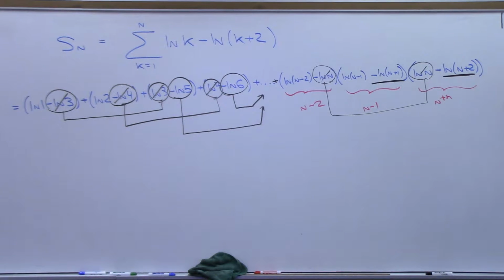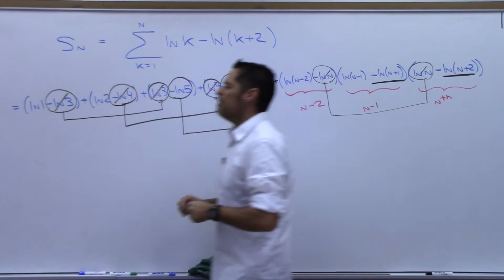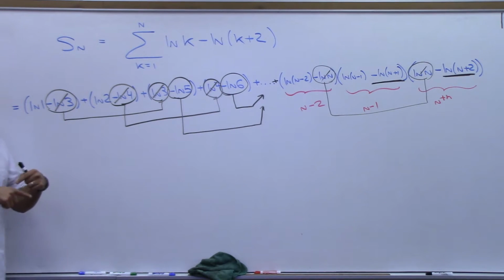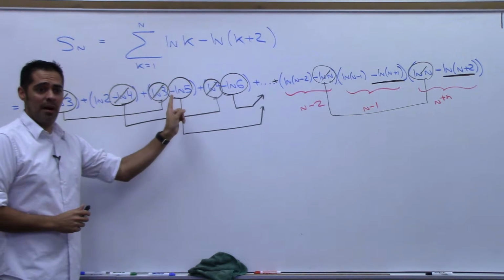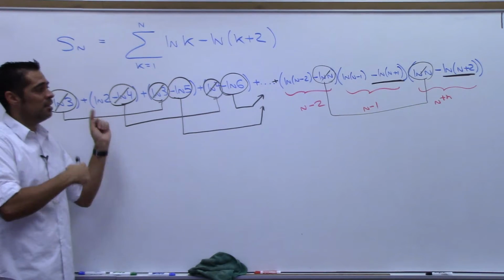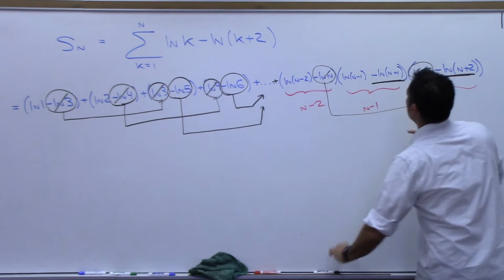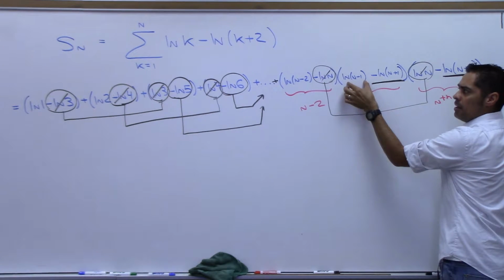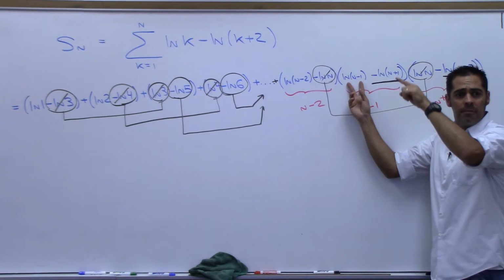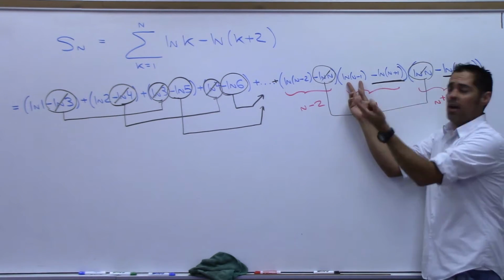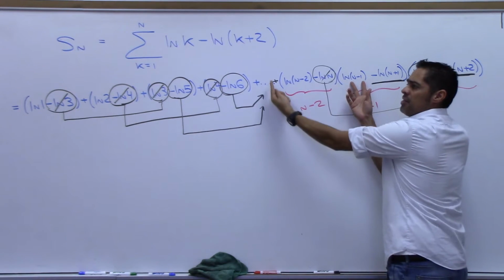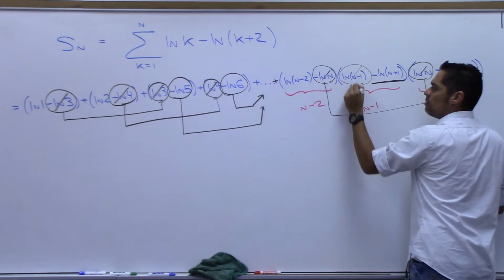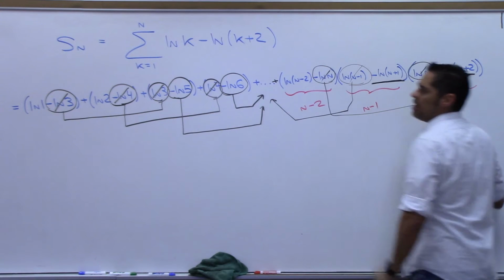Do y'all see it? So I said the pattern was what again? Second ones kill off first ones 2 away. Could I reverse that and say first ones get killed off by second ones 2 in front? So how about this first one right here? Does it get killed off? First ones get killed off by second ones 2 in front. Is this one going to have 2 in front? Is there a second one? Yes, there is. This one should get killed off by something I can't see in there, right?